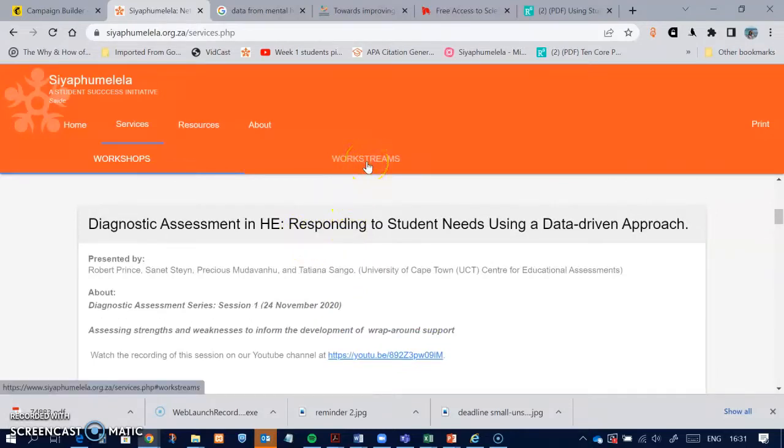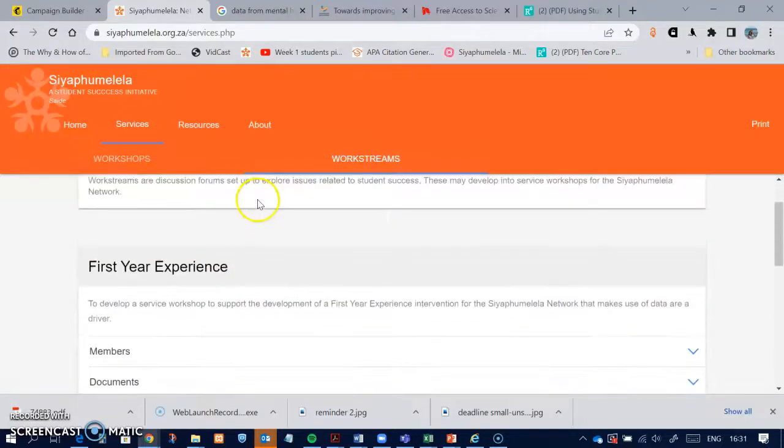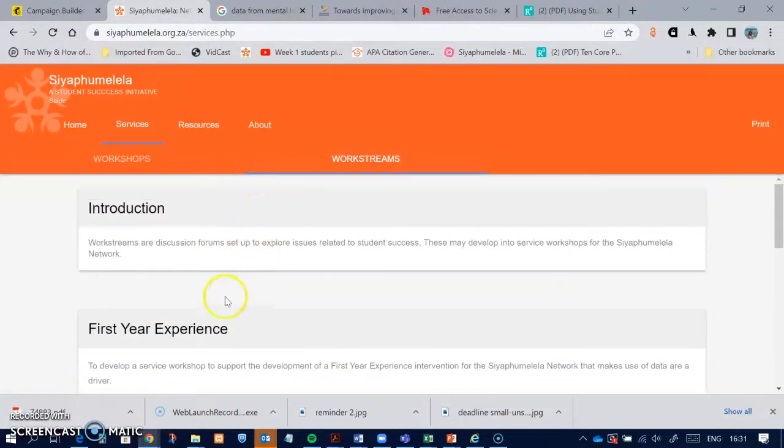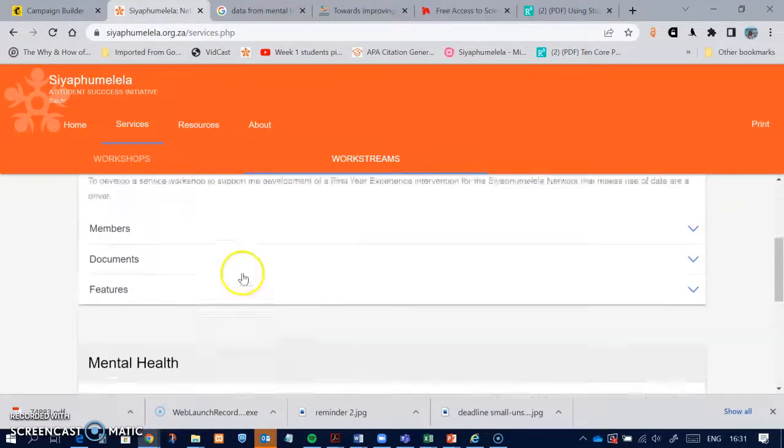You can also head onto our Workstream tab where you will find the three work streams that we currently engage with, namely first year experience, mental health and student tracking.